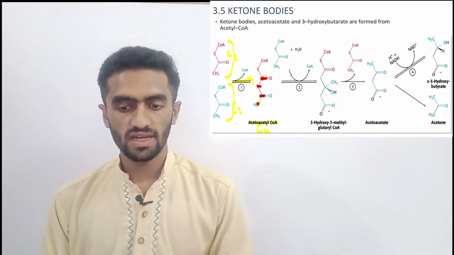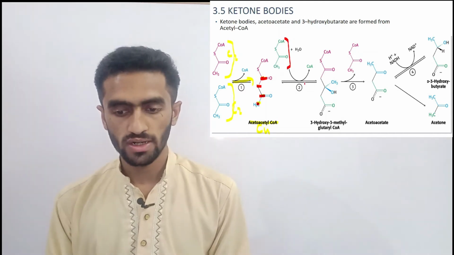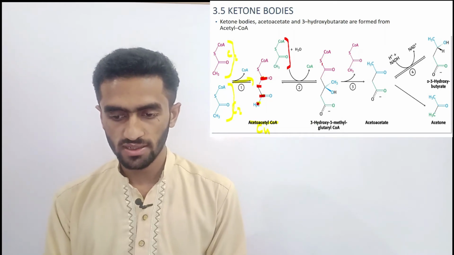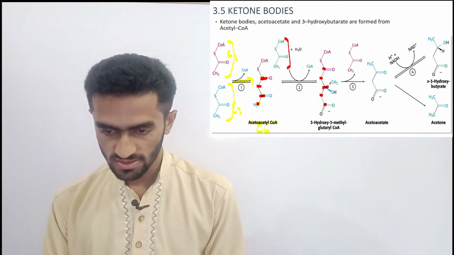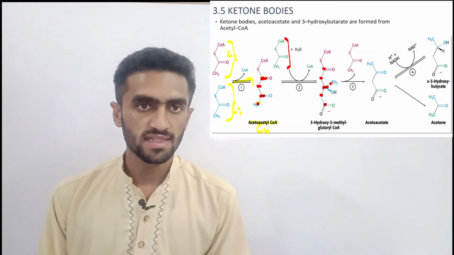Now with another acetyl CoA, it is converted into a 6 carbon molecule: 1, 2, 3, 4, 5, 6 carbons.